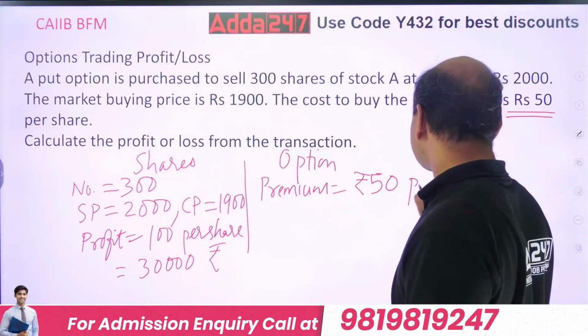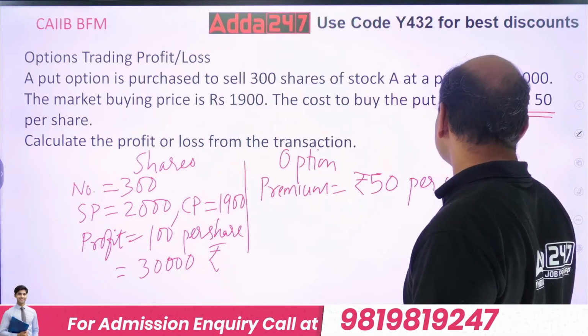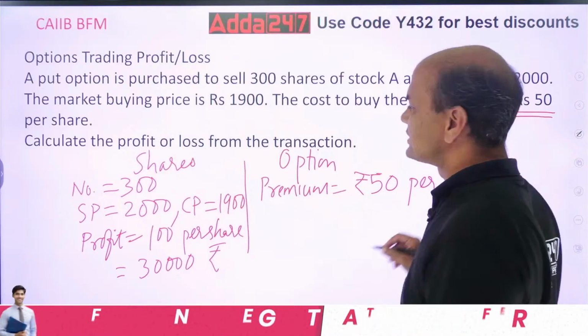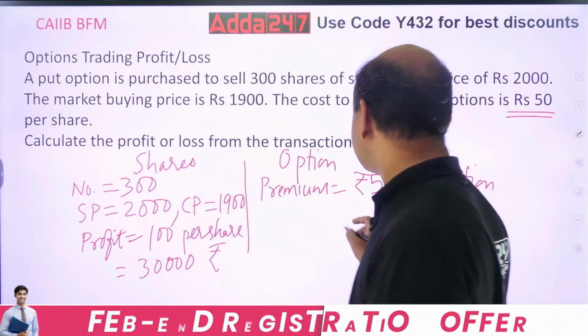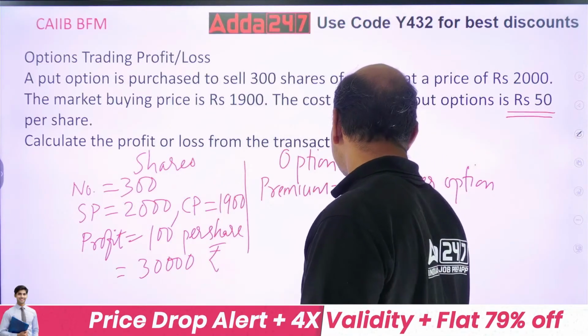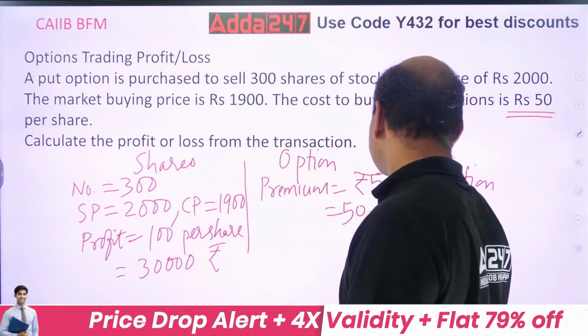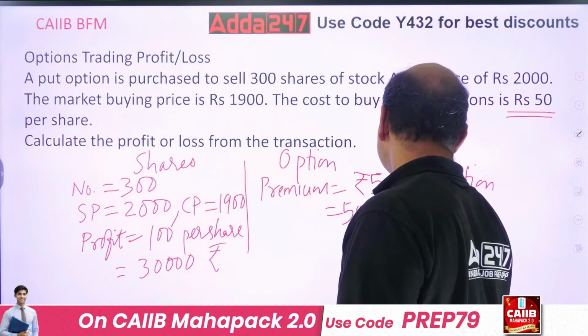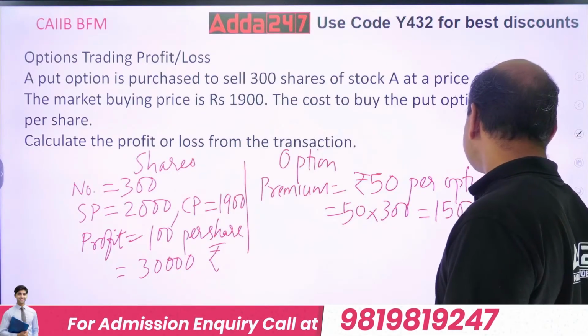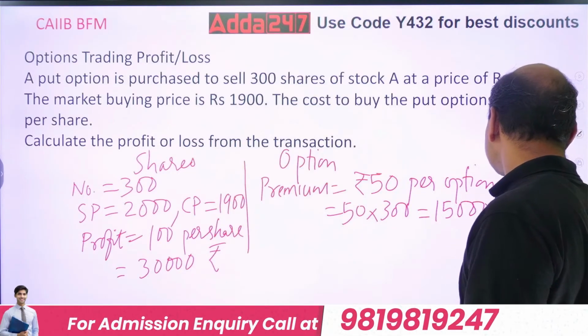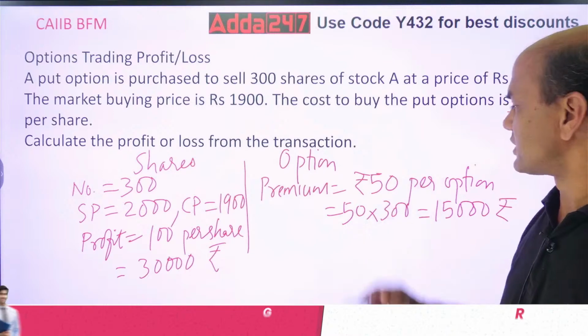This 50 is per option. So how many options? As the number of shares, the same is the number of options. So that will be 50 into 300. So that is equal to what? 5 threes are 15. 15,000 is the cost. 15,000 is the cost. Now this is the cost.